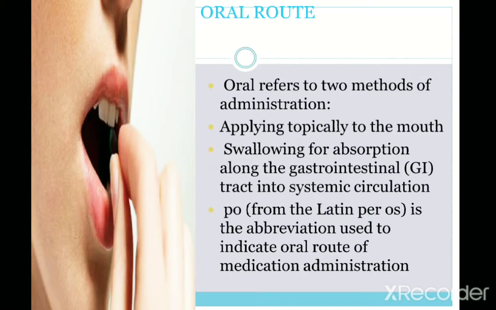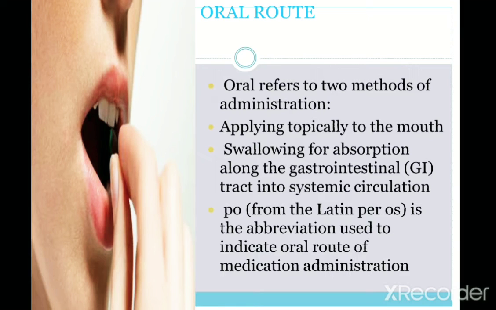Next, the oral route. Oral route means what? The drugs which we take by mouth. We take the tablet with some water or with a liquid, that is oral route.